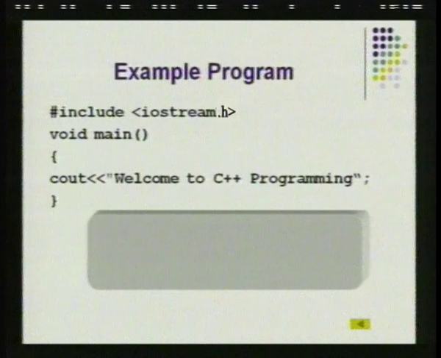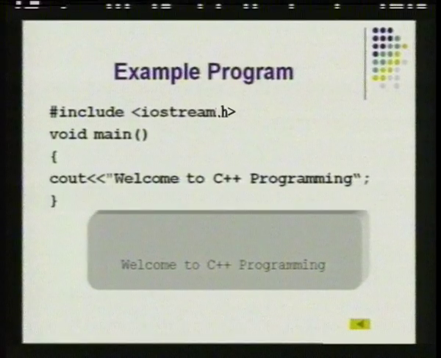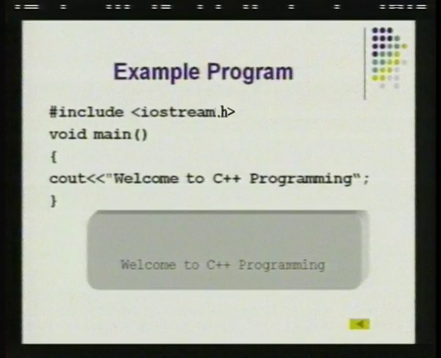So, here you have the simplest form of a C program without any classes. So, this is just similar to C. Instead of printf you are using cout and instead of stdio you are using iostream. So, each of these extra features or different features in C++ I will be explaining in detail in the later sessions. So, here we are just printing a statement welcome to C++ programming and that is given as the output. So, the output of this program will be like this.